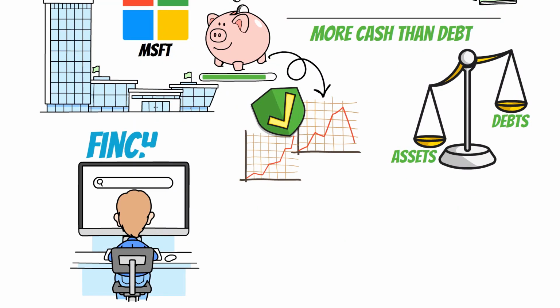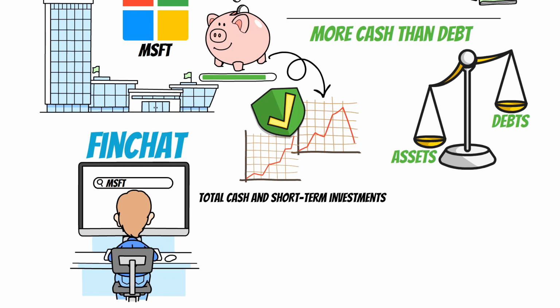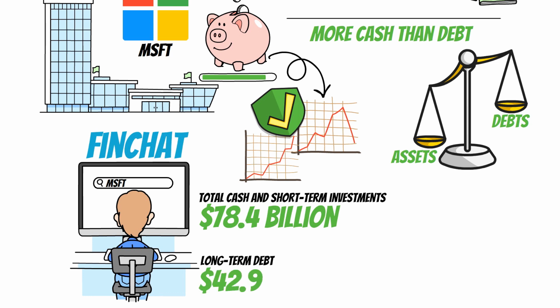Search FinChat, then search your ticker symbol. Go to Balance Sheet. For MSFT, the company has $78.4 billion in total cash and short-term investments, compared to $42.9 billion in long-term debt. That's nearly 1.8 times more cash than debt.